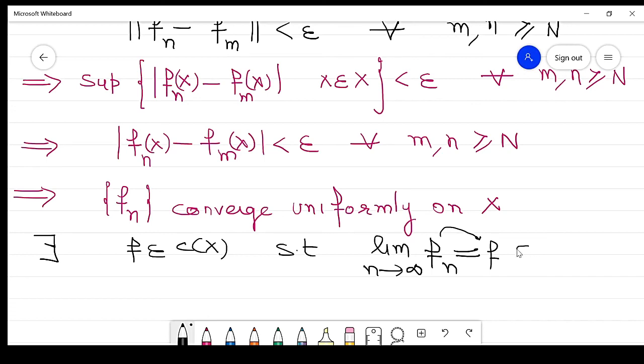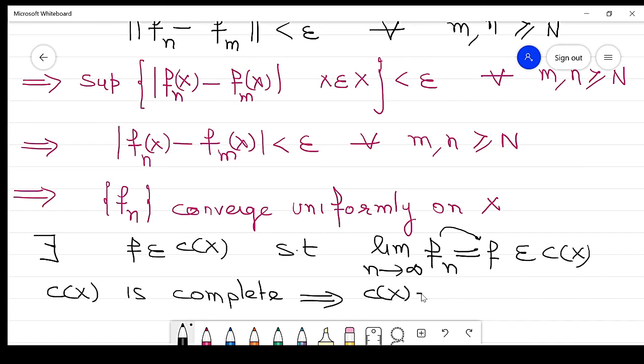So what is f? f belongs to C(X). So it satisfies the property of completeness. Then it implies C(X) is complete. If C(X) is complete, then C(X) is a Banach space. So every complete normed space is called a Banach space.